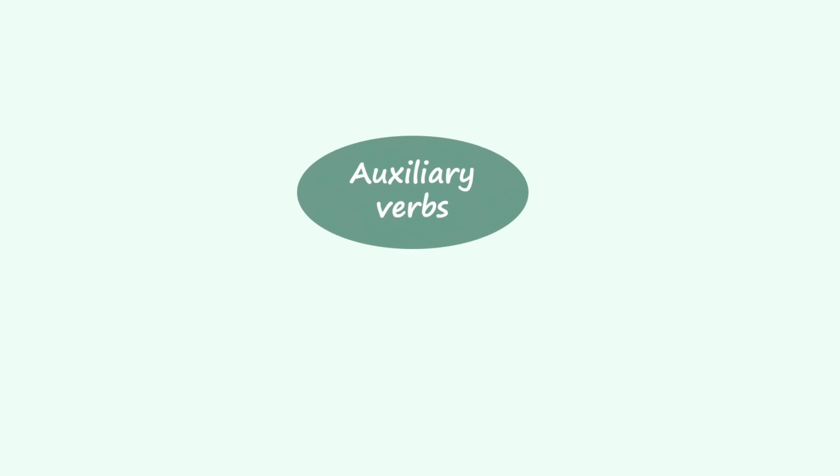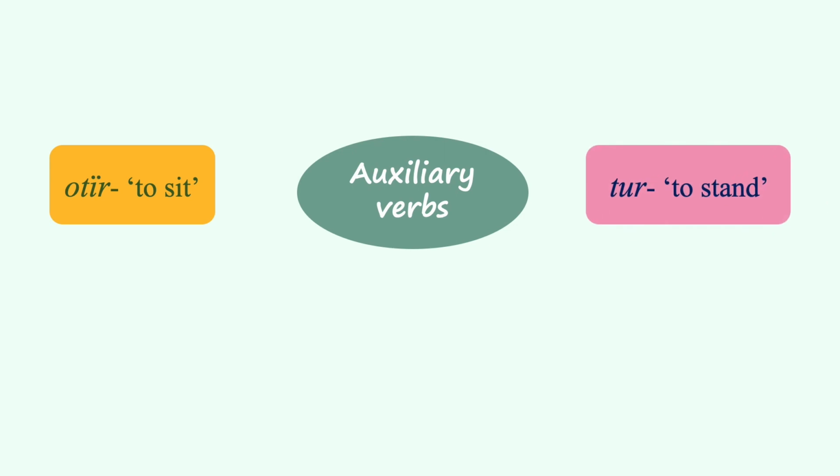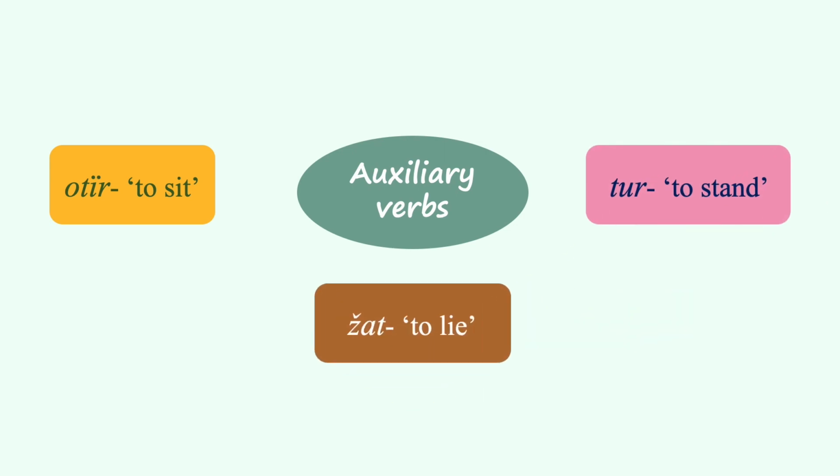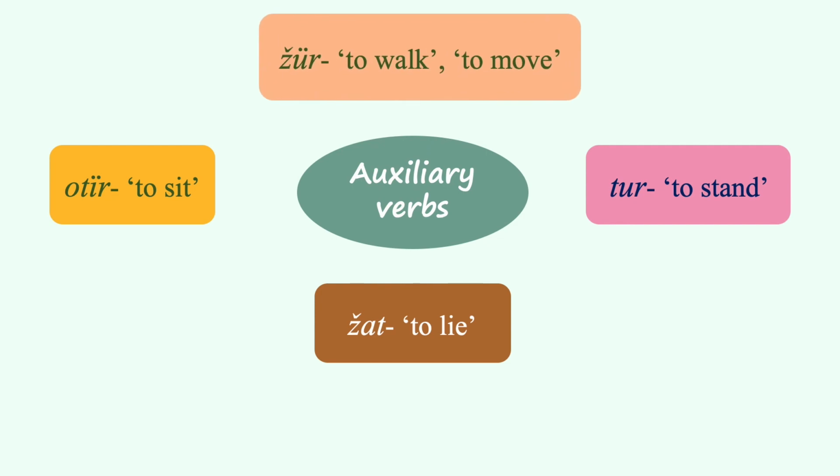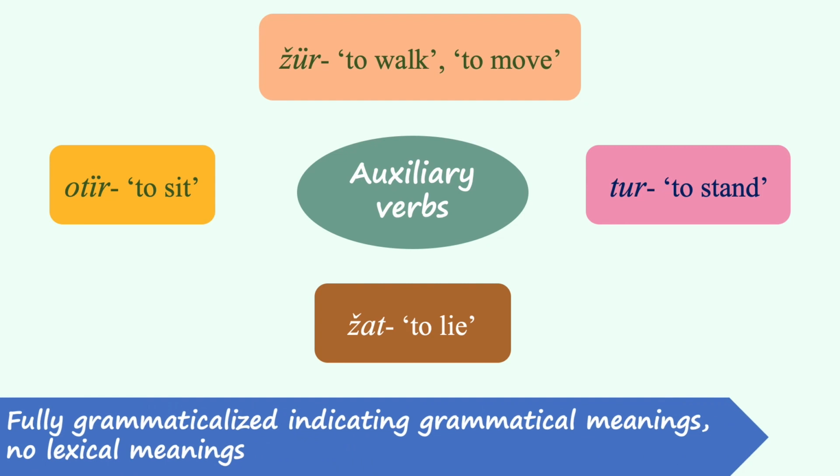In fact, the auxiliary verbs otur, tur, жатыр, жүр have lexical meanings. In particular, otur means to sit, tur means to stand, жатыр means to lie, and жүр means to walk or to move. However, when they are used to indicate the present progressive tense, they do not retain their lexical meanings. On the contrary, they are fully grammaticalized, indicating grammatical meaning, such as English going to do something, where go doesn't contain its lexical meaning.